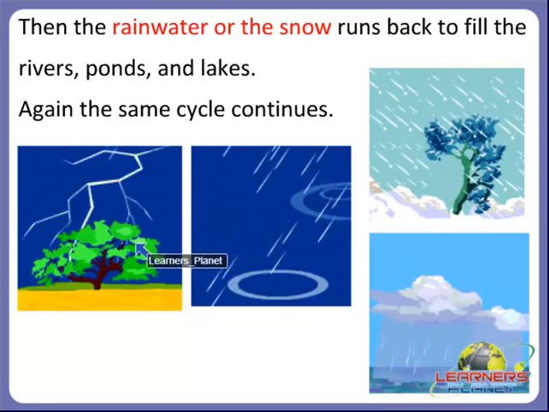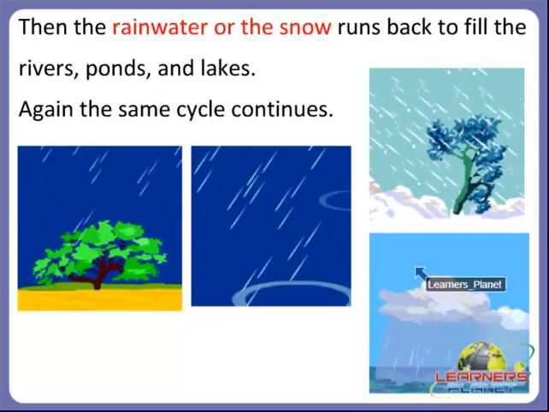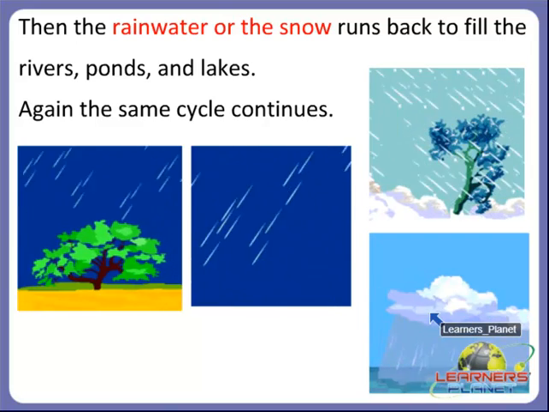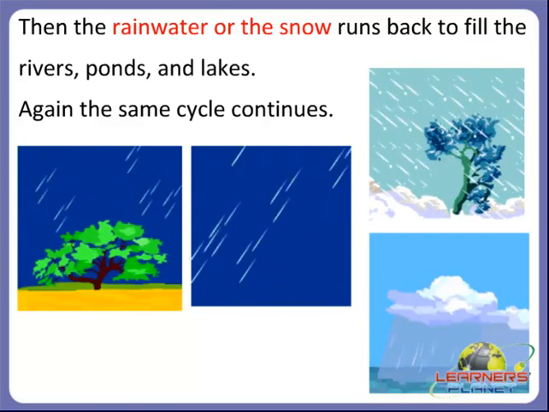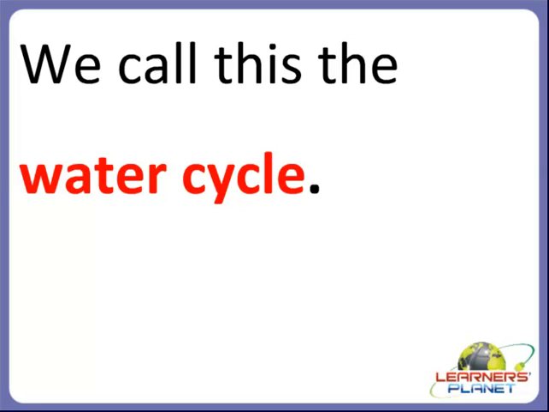And this rainwater or snow again fills the rivers, ponds and lakes. Right? And the same cycle continues. So what is it called? We call this the water cycle.